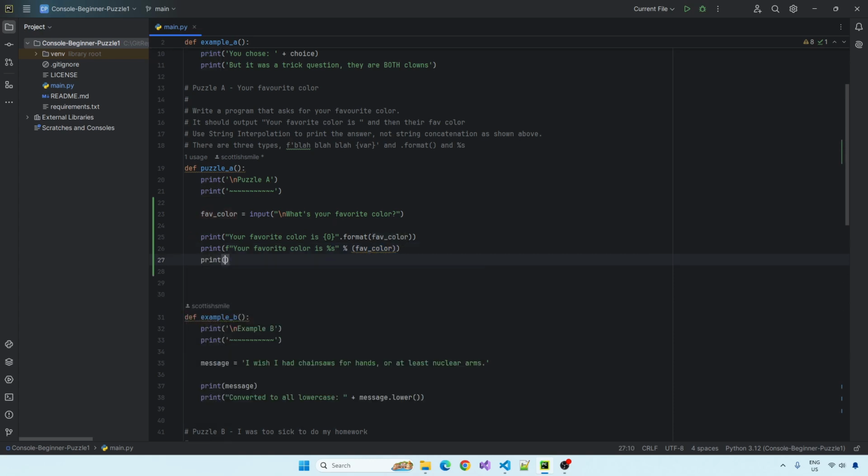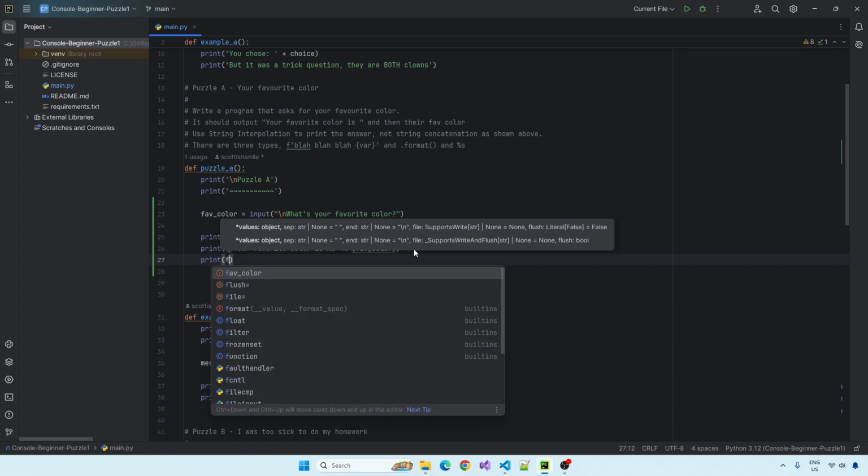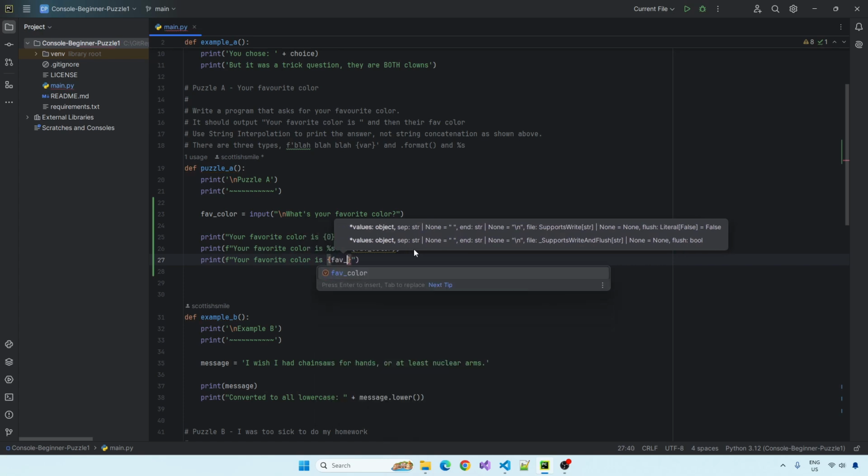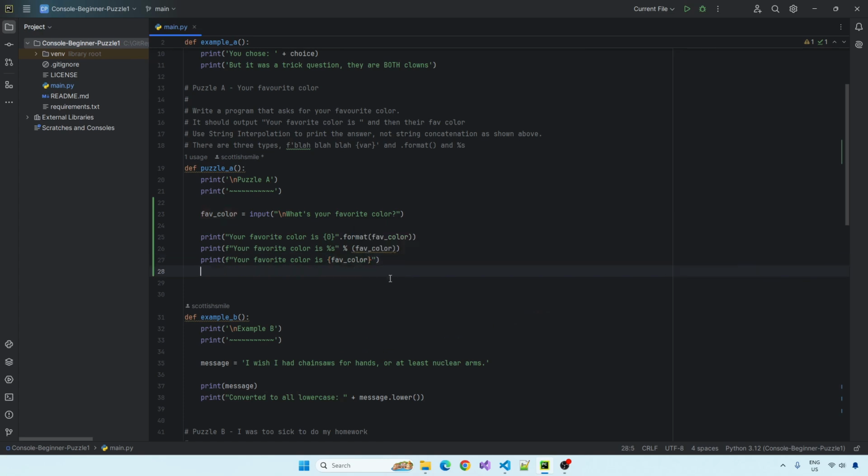And the final one, and this is the one I use myself all the time. Again, you just pick favorites, right? And then you just put the variable within the string itself. So as long as you've got the F at the front of the sentence, you can just put curly braces and the variable in there itself.